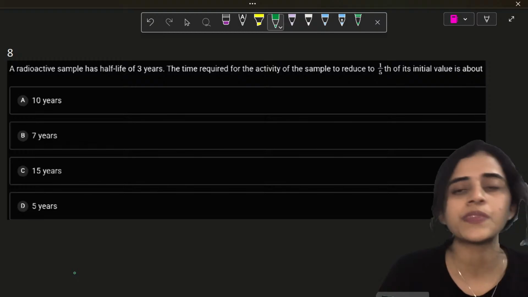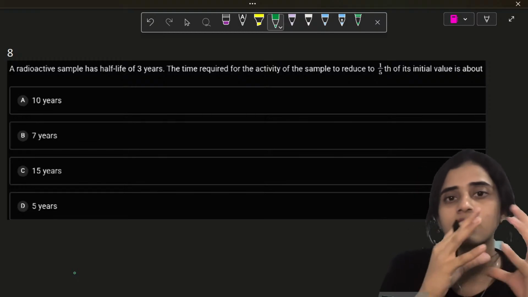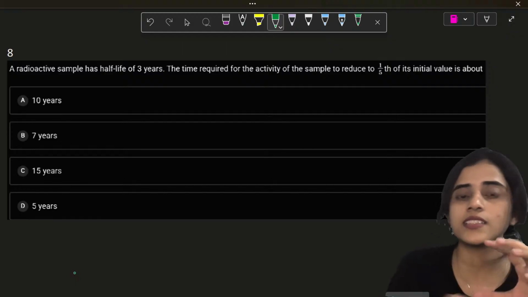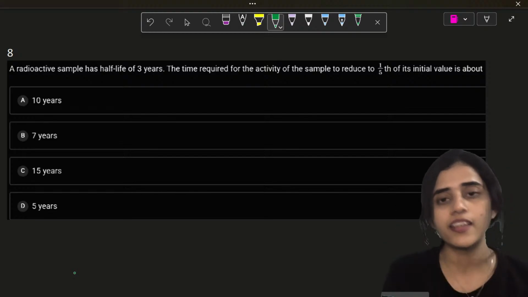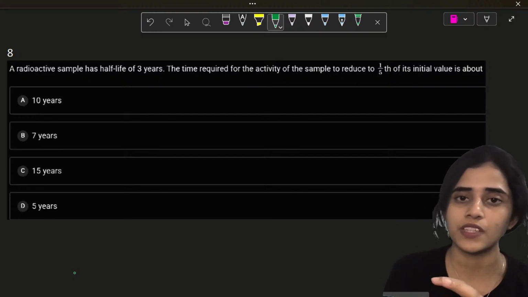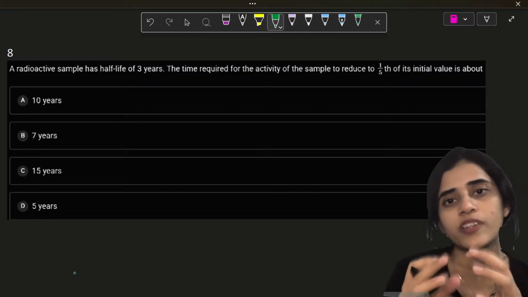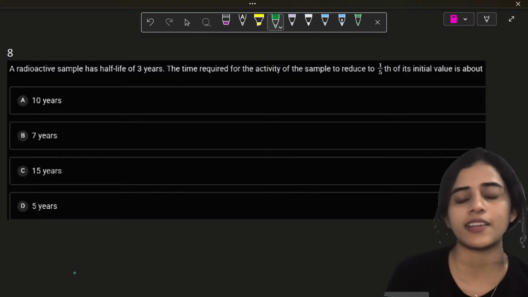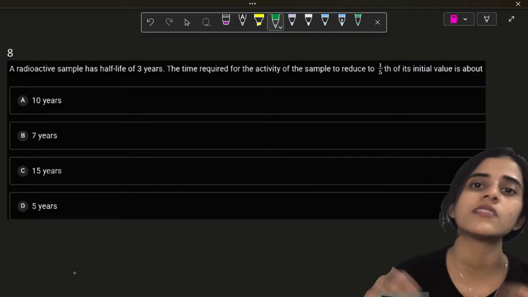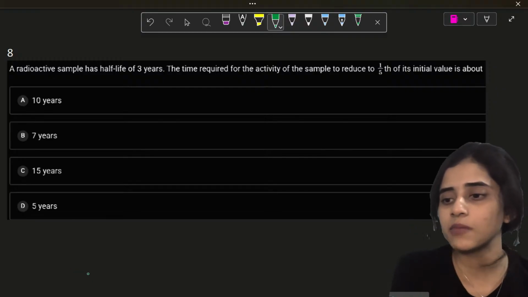That means if the sample has 50 radioactive nuclei, after 3 years, it will become 25. That is a half-life. If it has 100, after 3 years, it will become 50. So, 50 of them will not be radioactive anymore. Only 50 radioactive will remain. Okay? 100 were radioactive. After 3 years, only 50 are radioactive. The others are all normal now. That is half-life. Okay? The time required